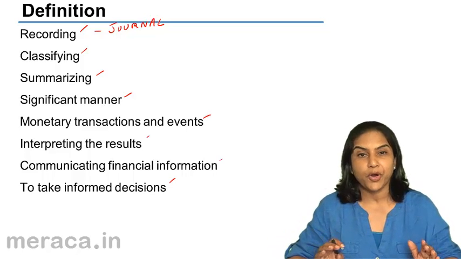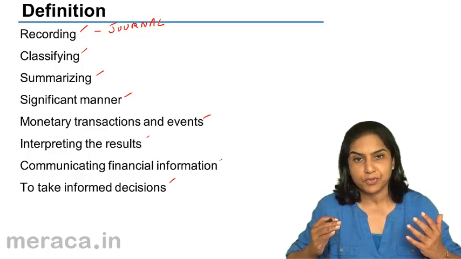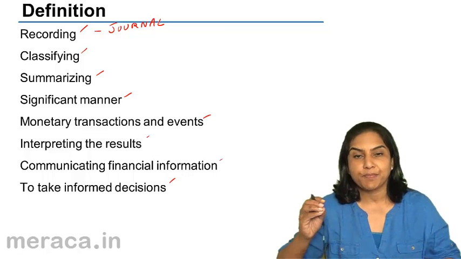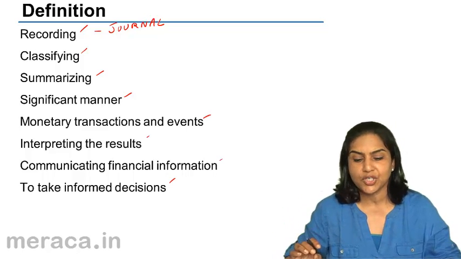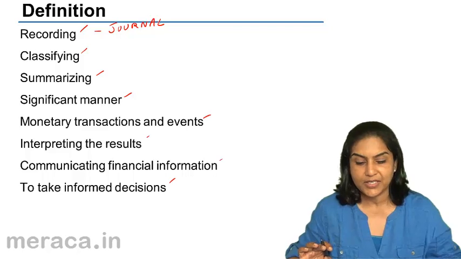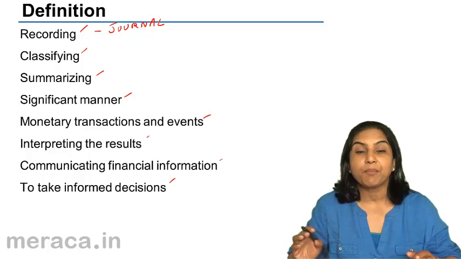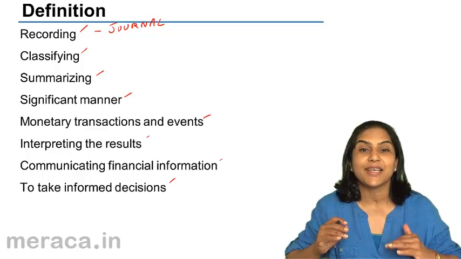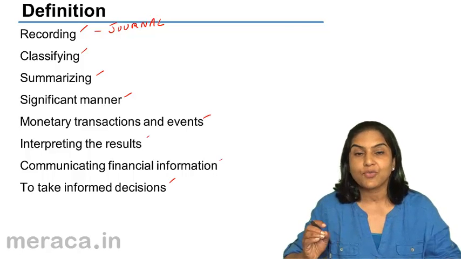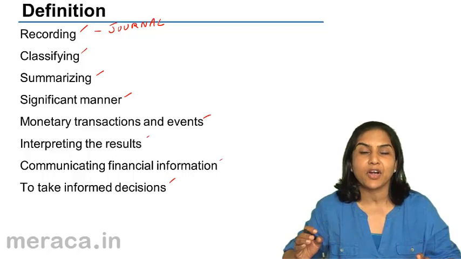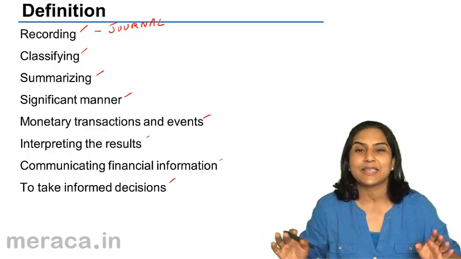Next, come to the point of classifying. Now every day there are goods being purchased, there are books being sold, there are expenses on tea, or there are expenses of rent, electricity, telephone charges, the helper, the cleaning person, etc. Since these are recorded chronologically, at a point in time, if somebody asked how much sales he has effected, he may not be able to say so at one shot, because sales have been recorded each time that it has happened. They're all clustered, all mixed up together.